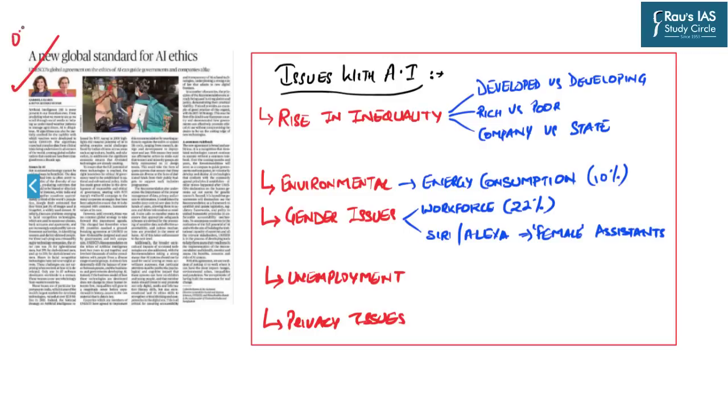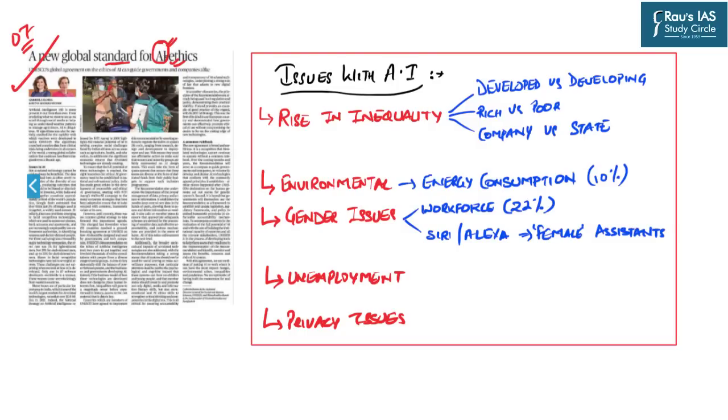This topic has appeared at page number 7 and is in relation to the global standards for artificial intelligence ethics. This article talks about the ethical concerns that the latest technology of artificial intelligence leads to.